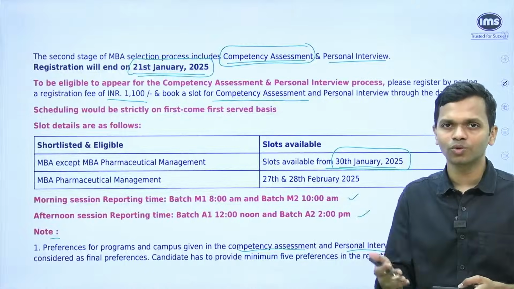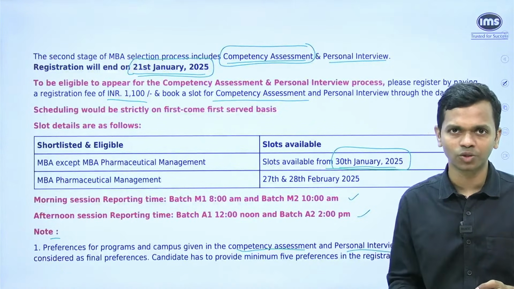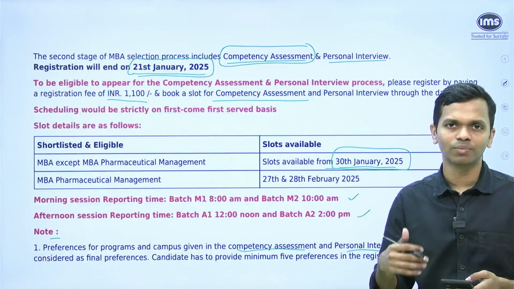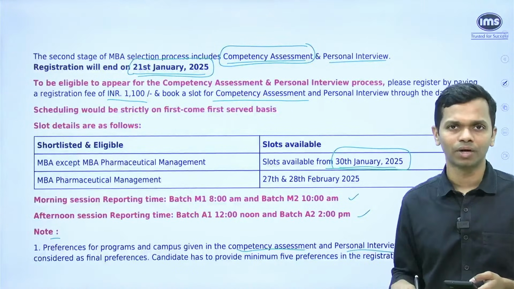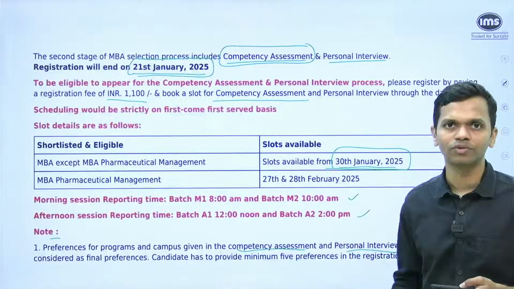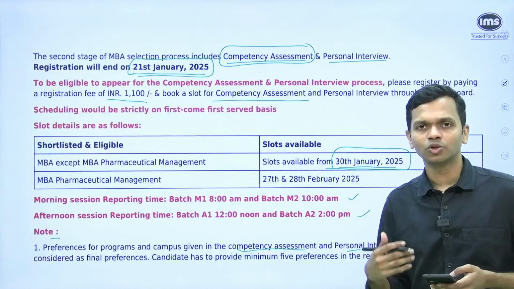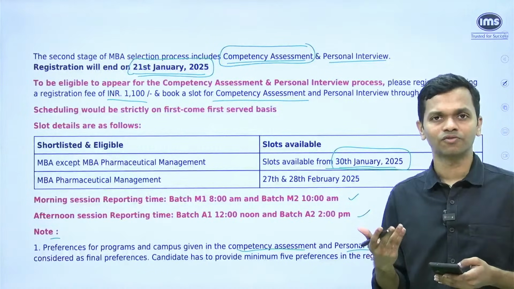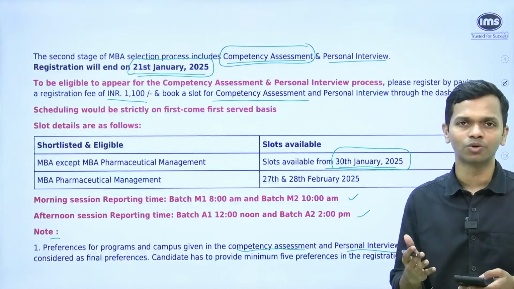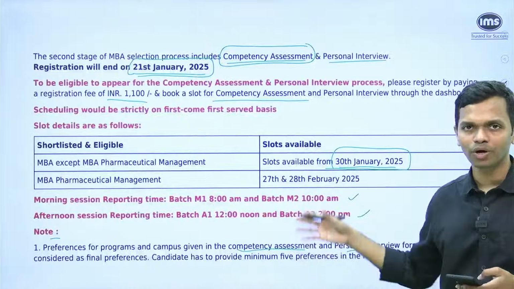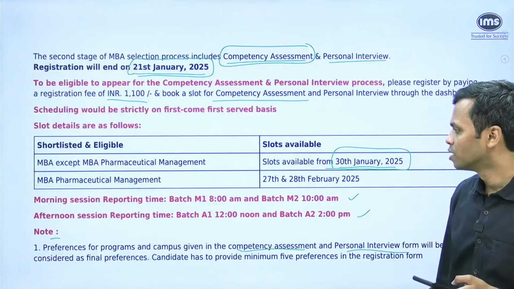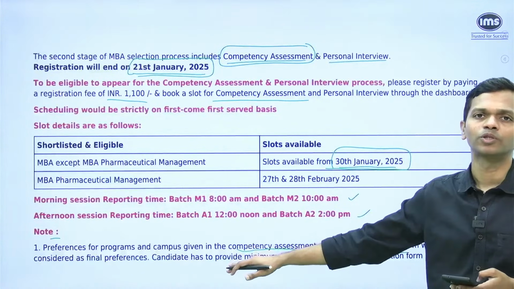But now, because you have the additional information, which is your NMAT score, you can decide whether you should put a certain institute or not. For example, if you have a very low NMAT score, very close to the cutoff that is mentioned, then should NMIMS Mumbai be put as a first preference or not? That's a question that you need to evaluate. I'm not saying you should not be putting it, because I'll make that point as to why I make that statement. So for now, you have an option to put the preferences.